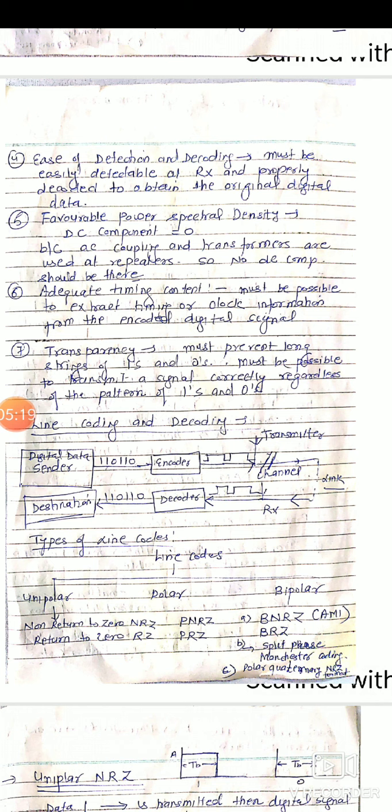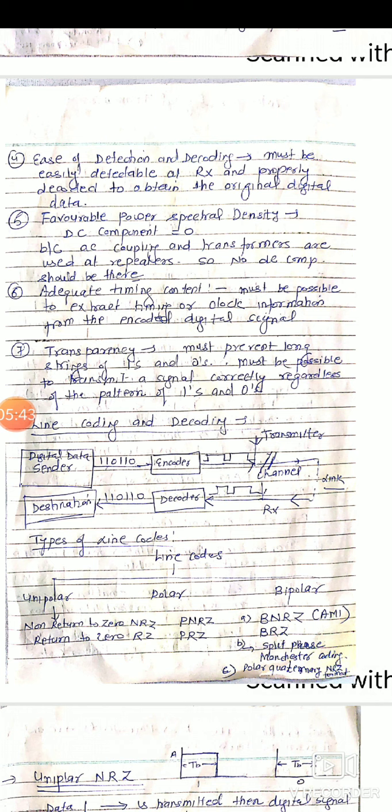In polar again we have polar non-return to zero and polar return to zero. In the bipolar category again we have bipolar non-return to zero, also known as alternate mark inversion, and we will discuss later on why we call it alternate mark inversion. And in the bipolar category we again have bipolar return to zero.